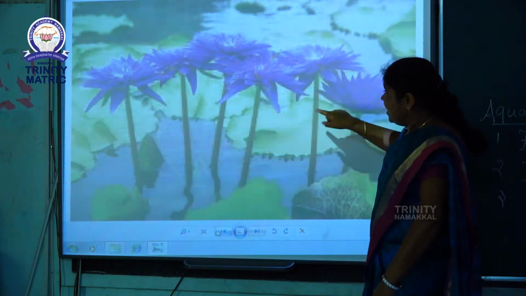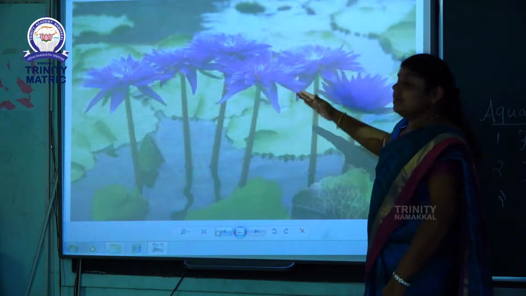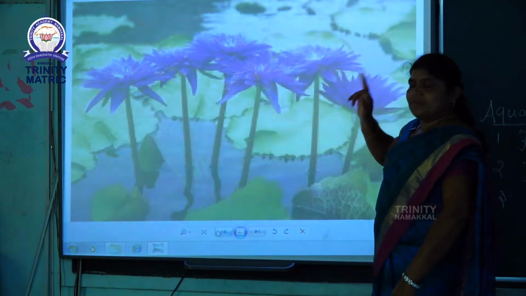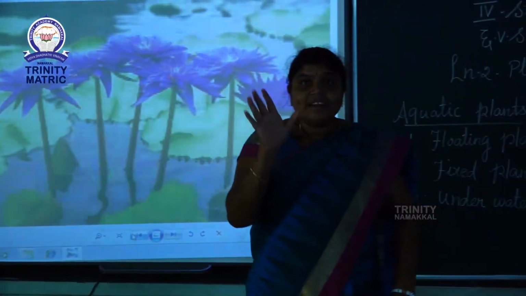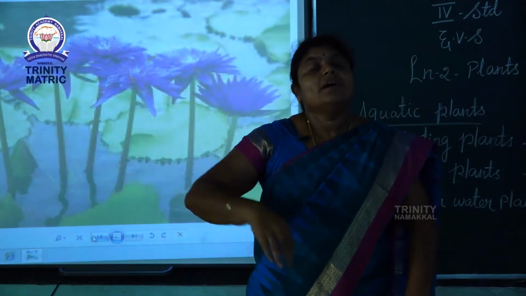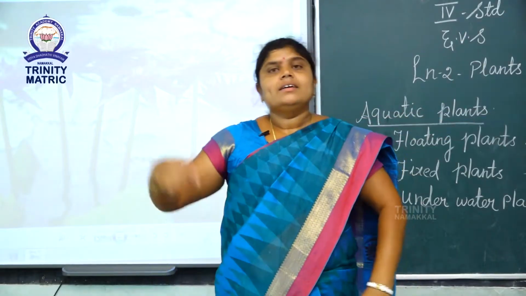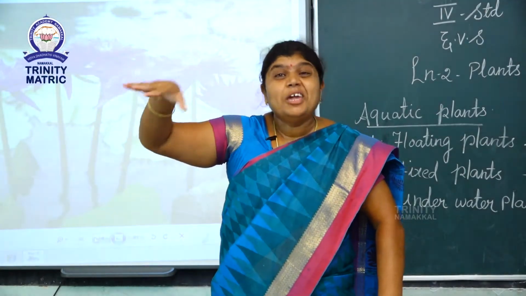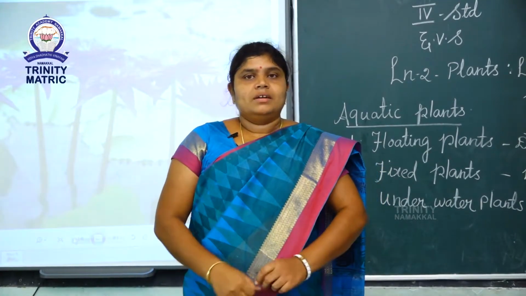What do you mean by upper side? The top side of the leaf is the upper side and the back side is the lower side. That stomata is present on the upper side of the leaf. But normal land plants have stomata only on the lower side. But water plants have stomata on the upper side. Land plants, stomata is lower side. Water plant leaf has stomata, that leaf stomata is upper. Did you understand?